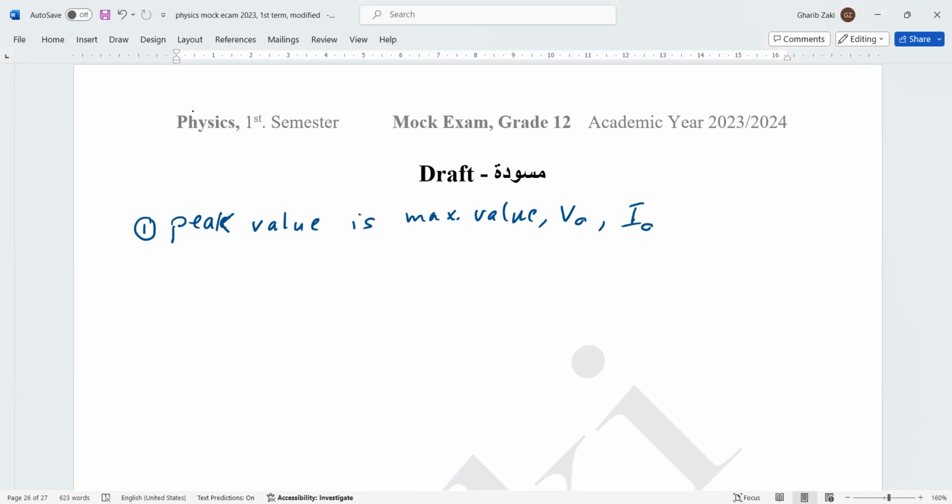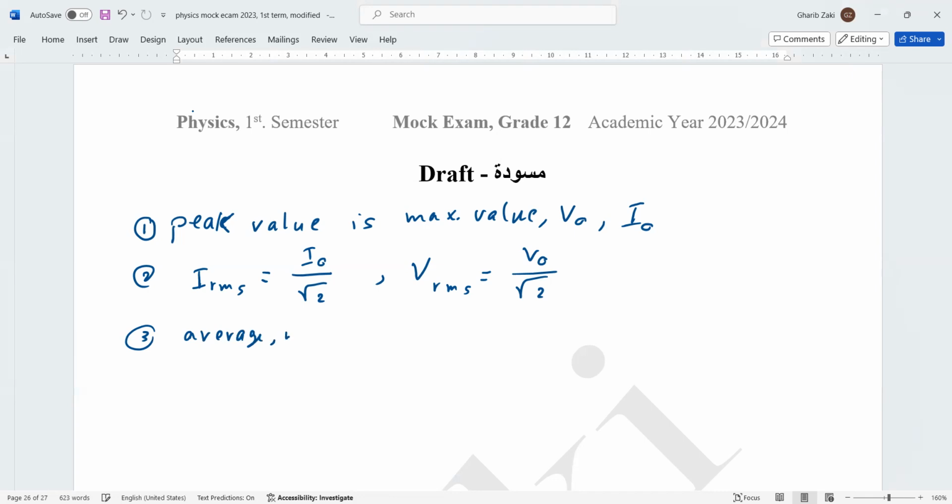Number 2, RMS, root mean square. I RMS equals I naught divided by square root of 2, and V RMS equals V naught over square root of 2. Number 3, the average or the mean value, denoted by this symbol.